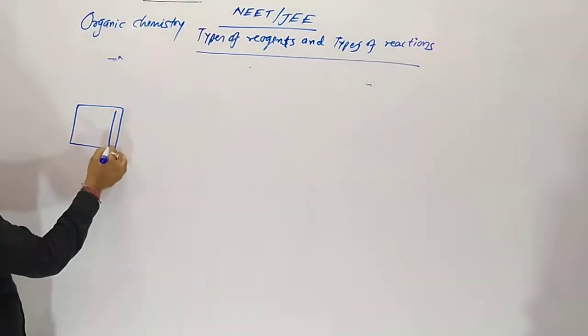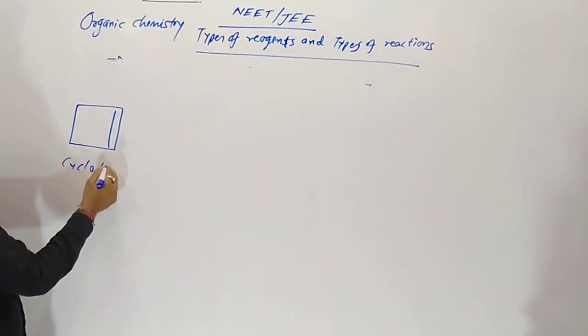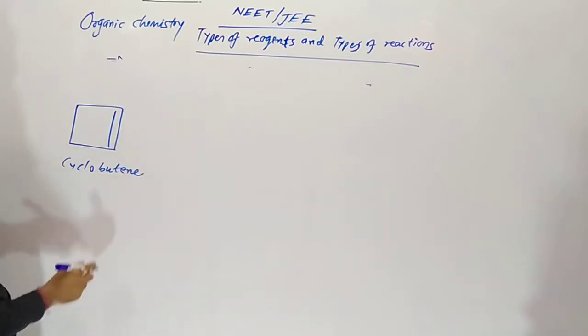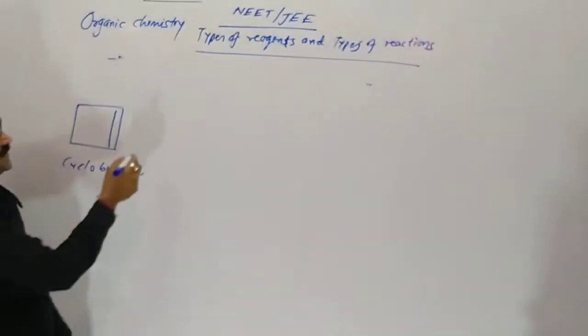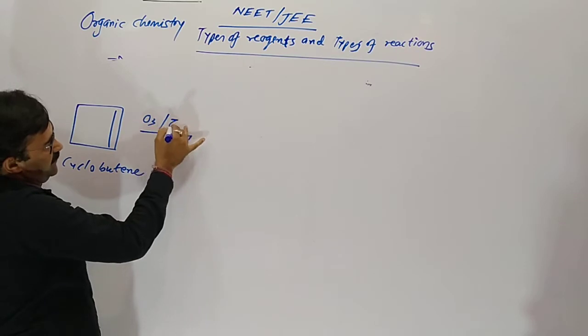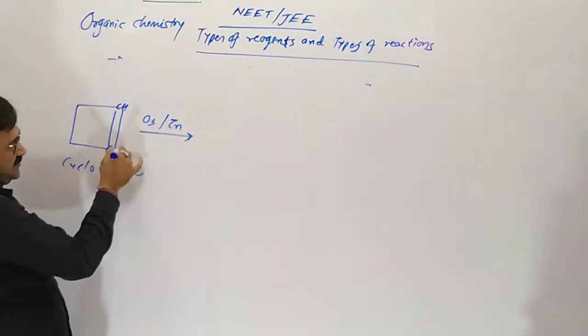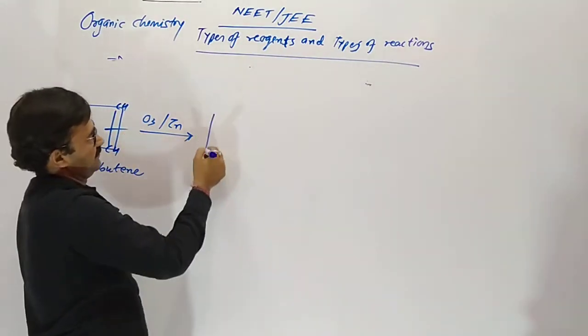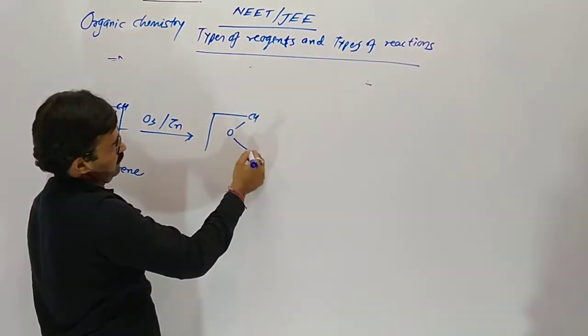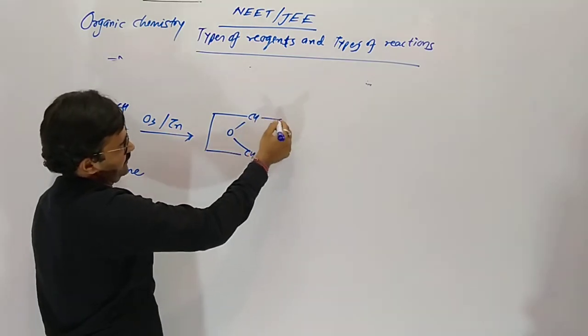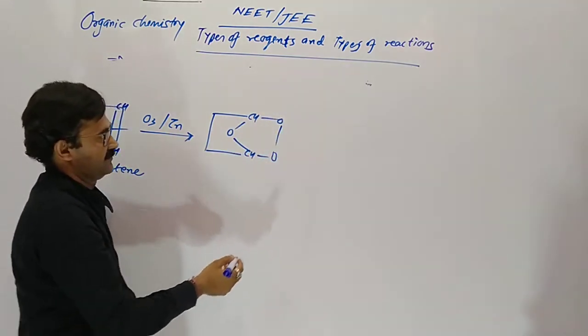Yes, in a particular condition, we are going into cyclobutene. This is our cyclobutene. Ozonolysis in the presence of zinc, not water, remember. Here is CH. The pi bond breaks, with 1 oxygen inside and 2 outside.